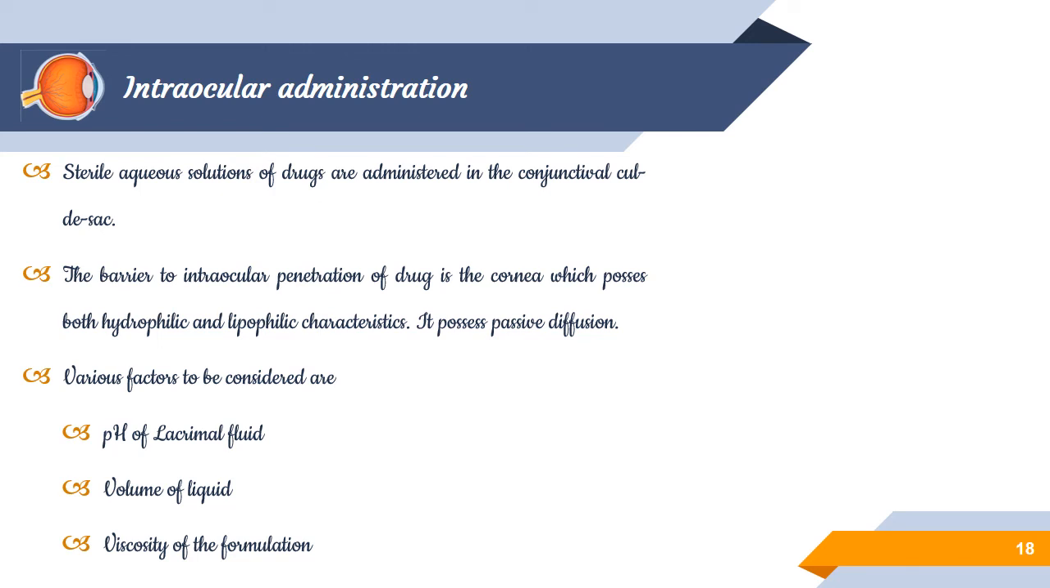The next is about the volume of fluid. The volume of fluid instilled into the eye also affects the bioavailability and effectiveness of the drug. Normally, the human eye can hold 10 microliters of fluid. So instilling a small volume of drug solution in concentrated form increases the effectiveness compared with administering a large volume, due to its low capacity.